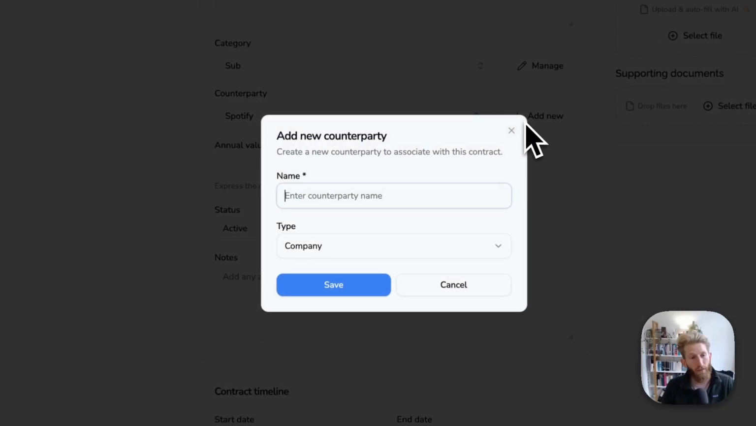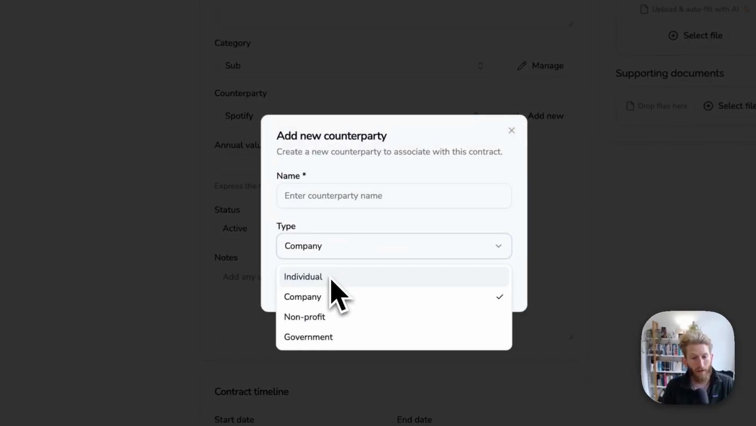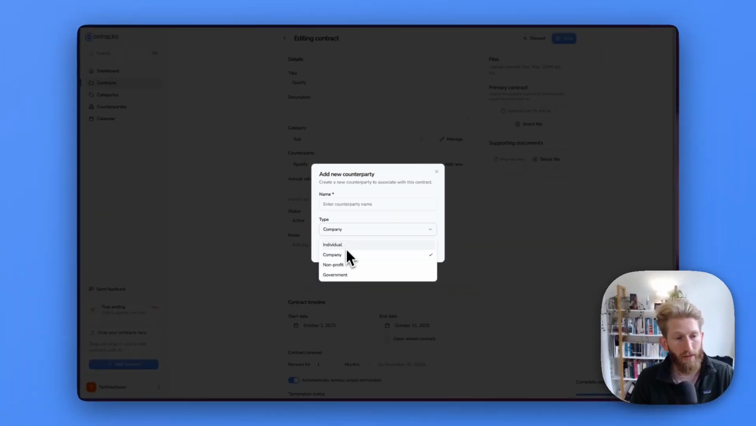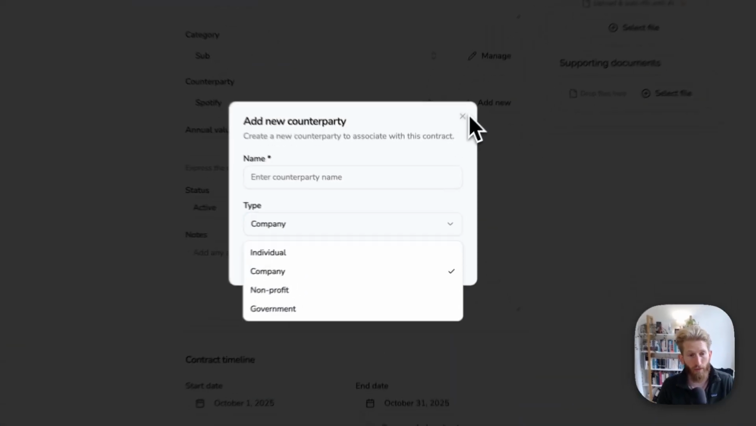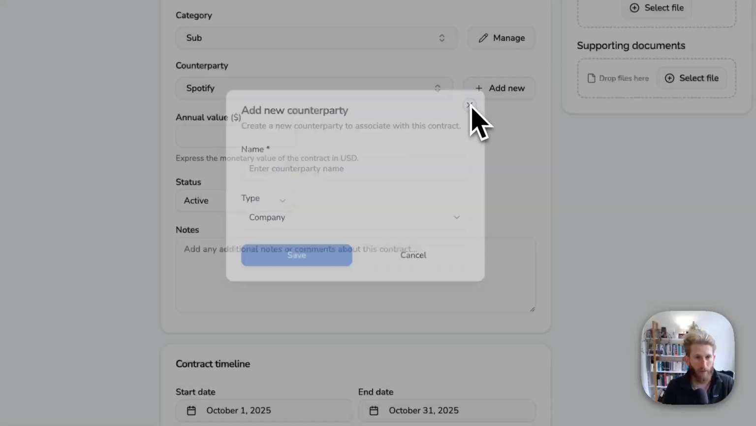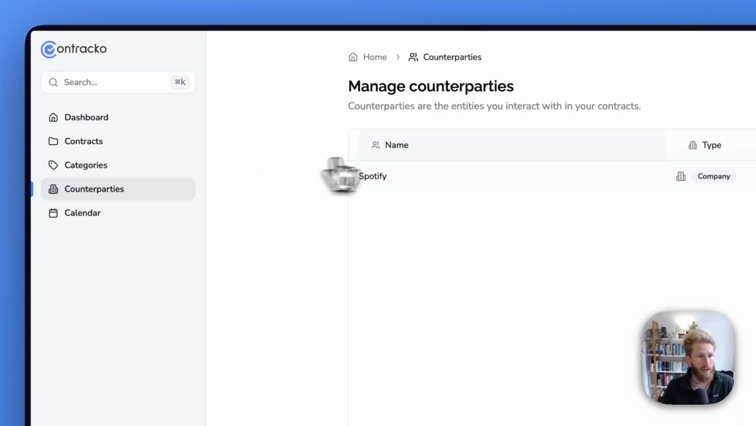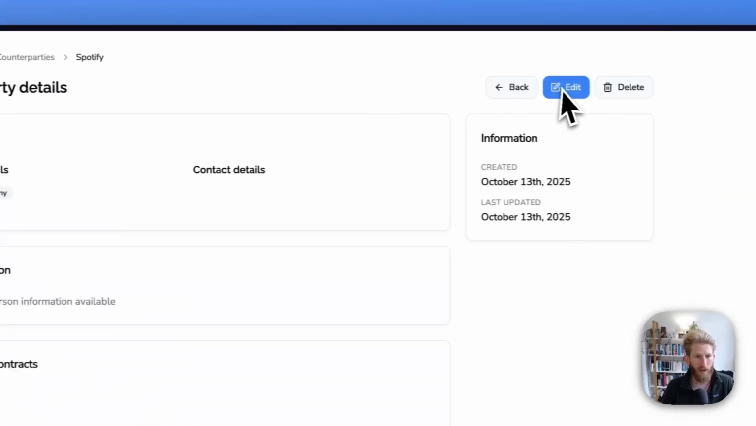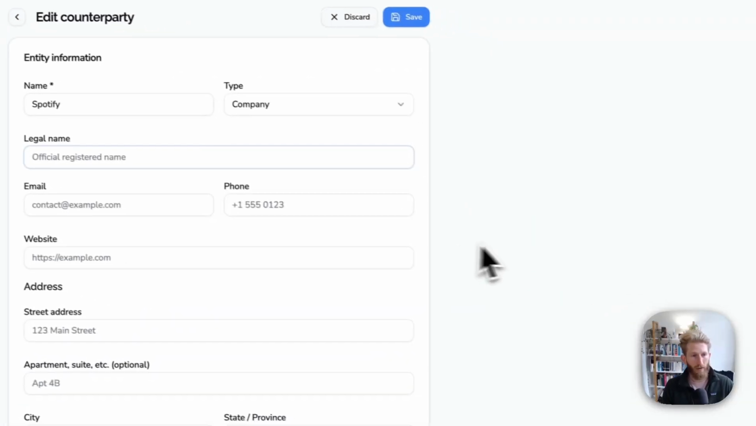It would be Spotify. To create a new one, you could enter it here in the contract editor, and you can also select a type, like an individual, company, a nonprofit, or government. This way you can easily organize the counterparties you have contracts with. So now let's go to this counterparty that exists, in this case Spotify. We allow you to track relevant information.